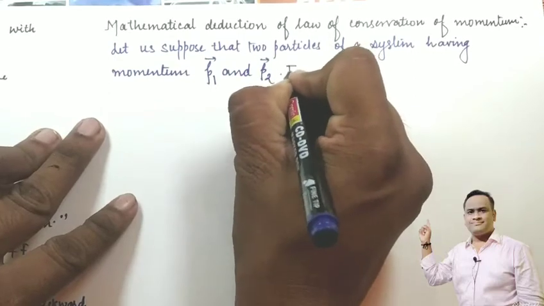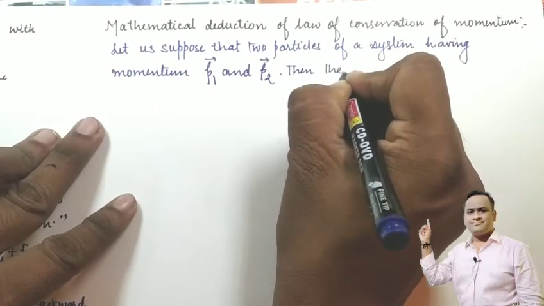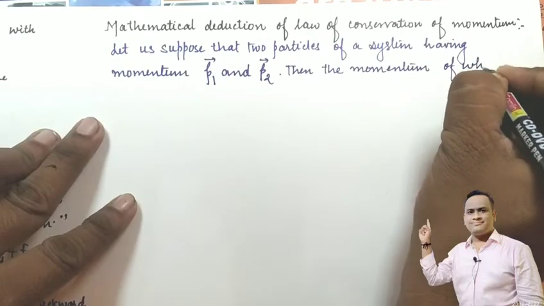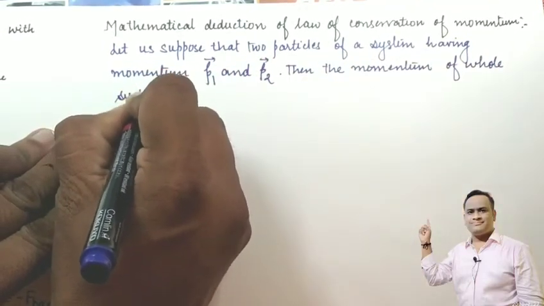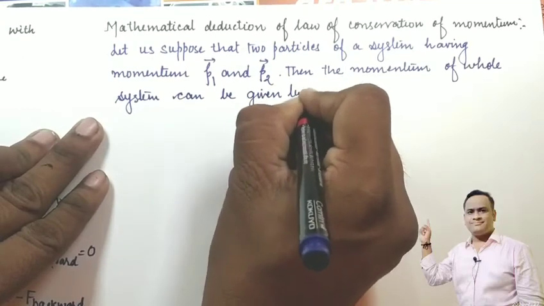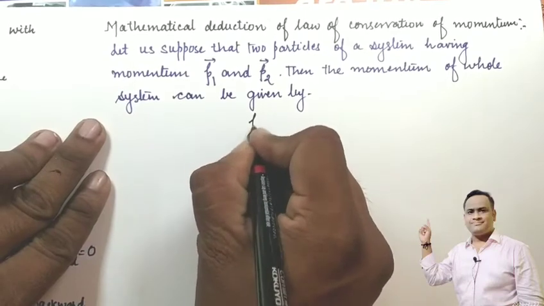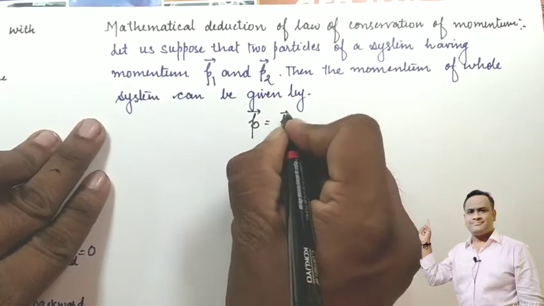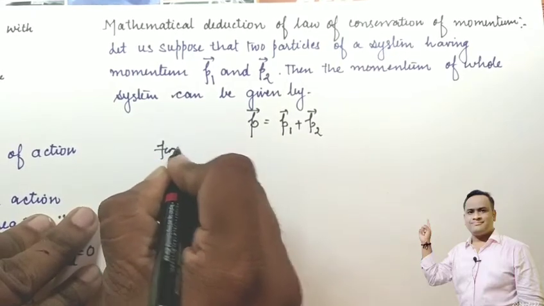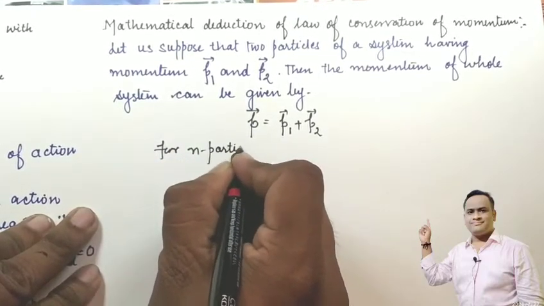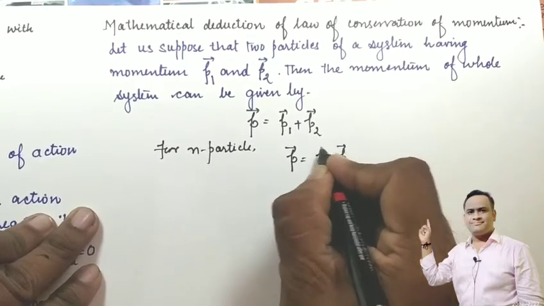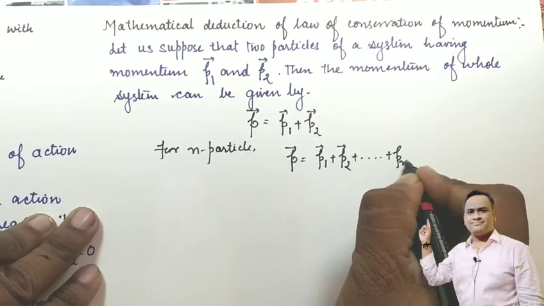Then the momentum of the whole system can be given by the total momentum P equals P1 plus P2, and for n particles of a system, vector P equals P1 plus P2 up to Pn.